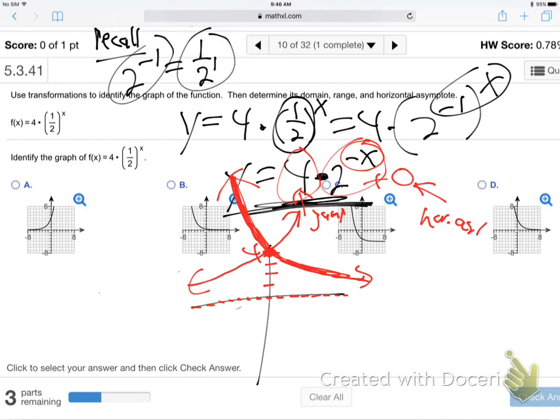Like that. Is that good? So which one is that? Is that D? It looks like D, doesn't it? Yeah, because D is the only one that's up high going down to the right.